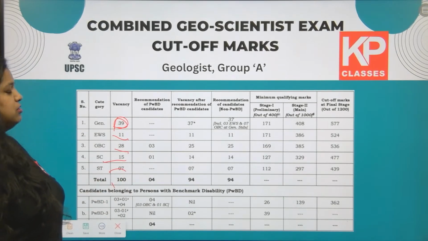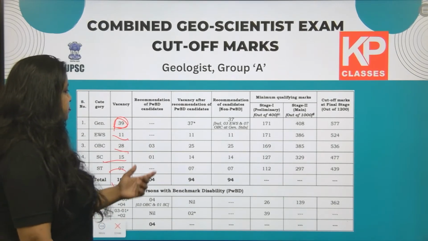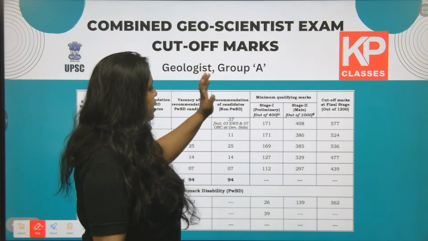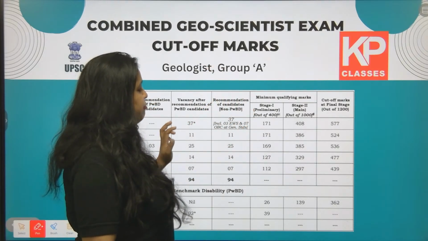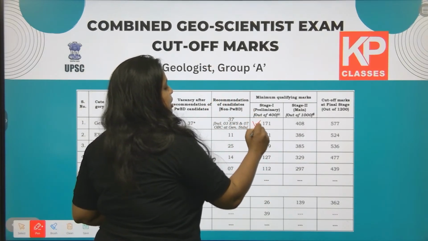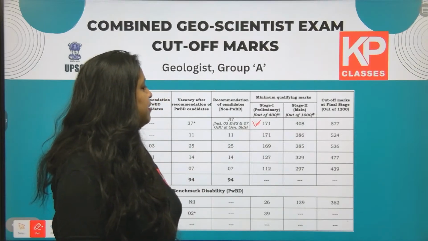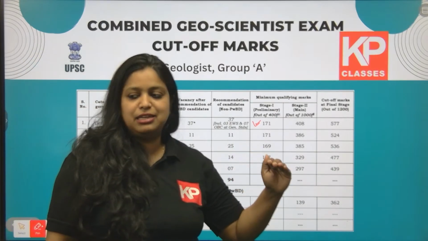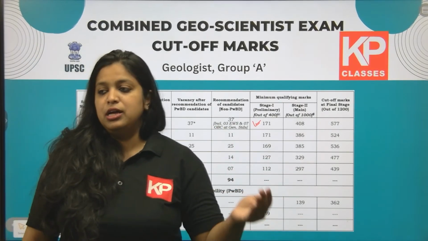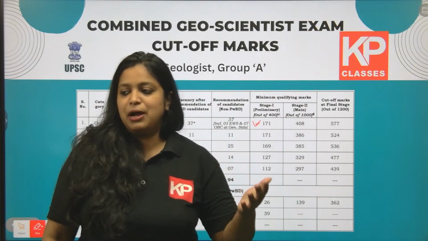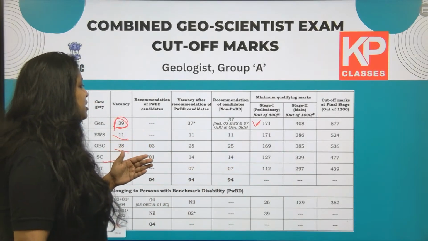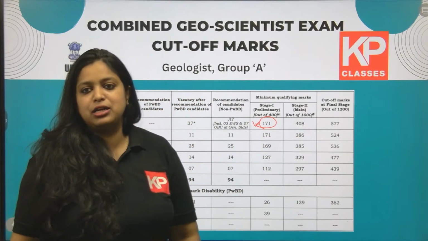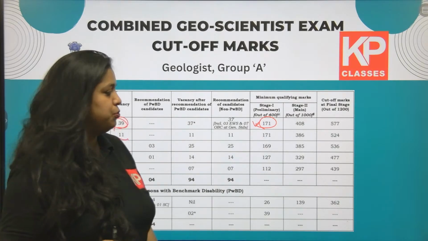A total of 100 vacancies were there. When it comes to the qualifying mark, you have to score 171 out of 400: 100 marks from the general studies paper, and 300 from the mains paper. Combining these two, out of 400, you have to score a minimum of 171 for qualifying.